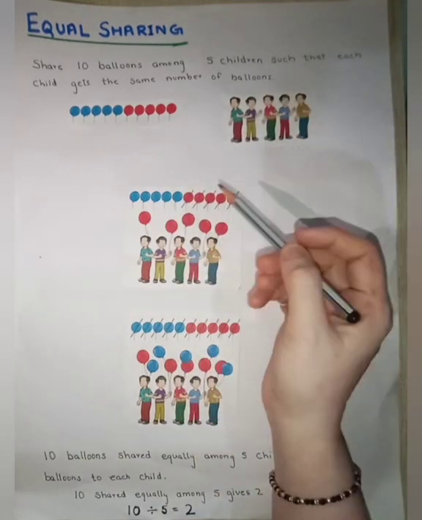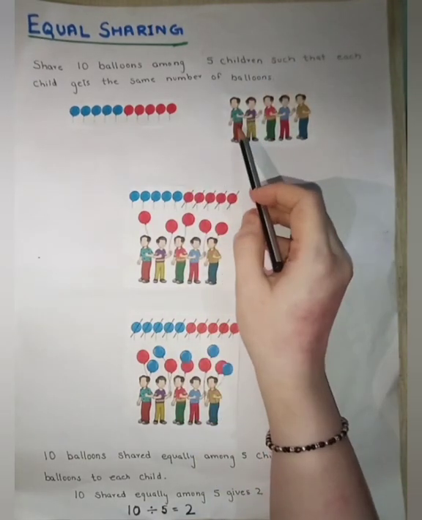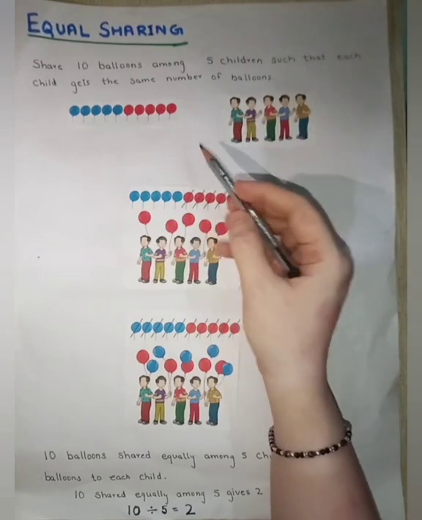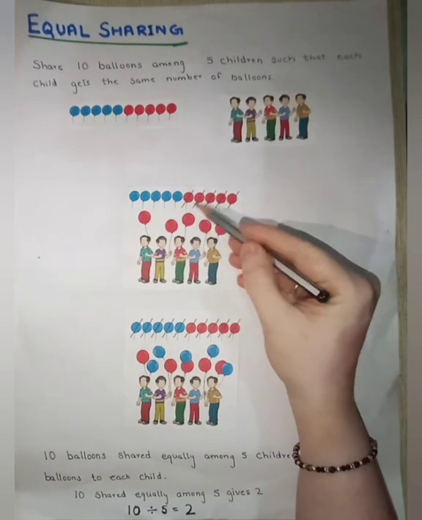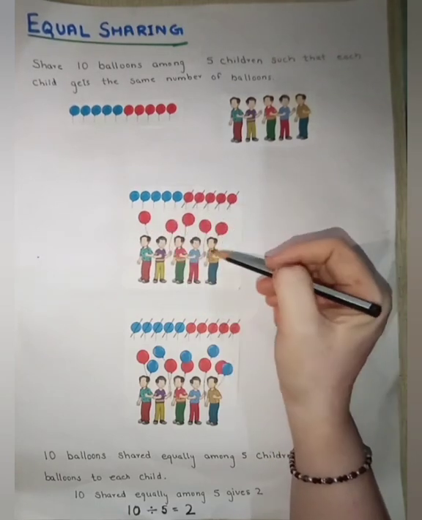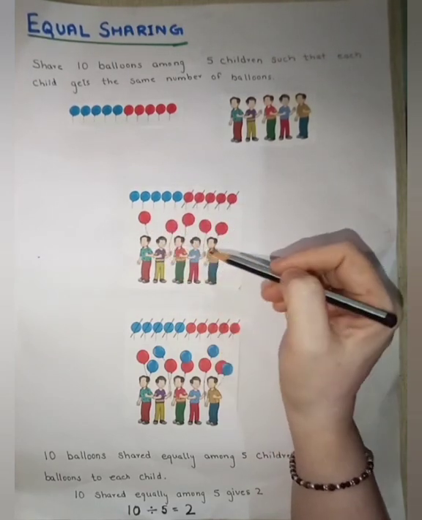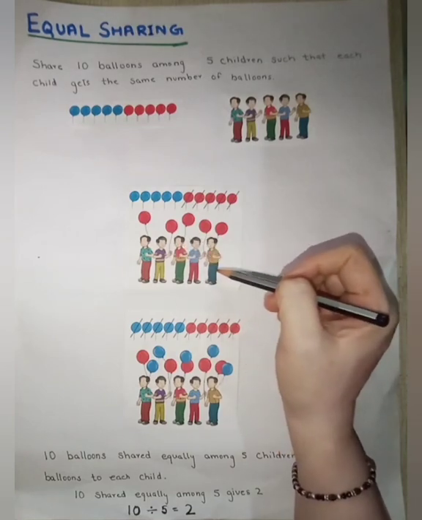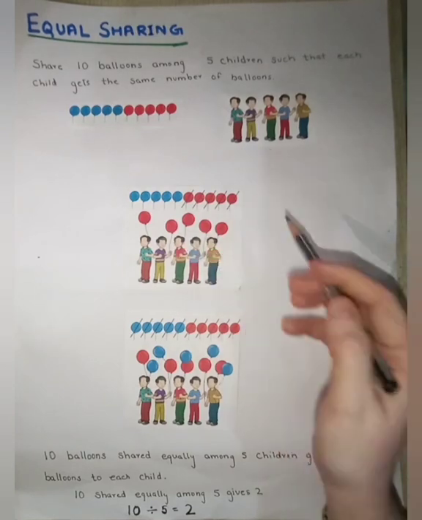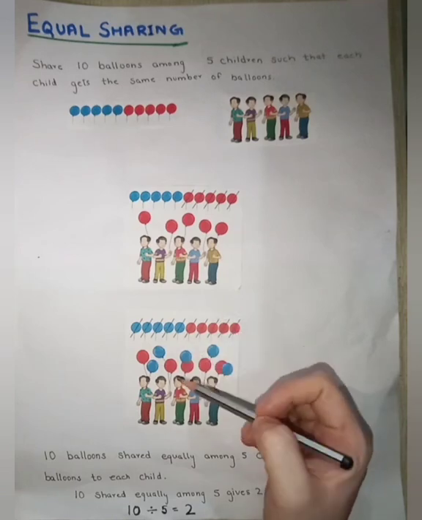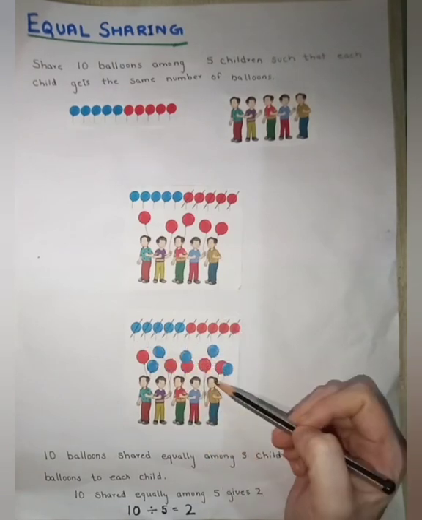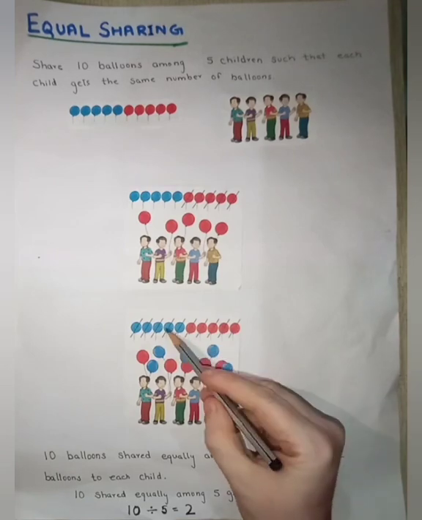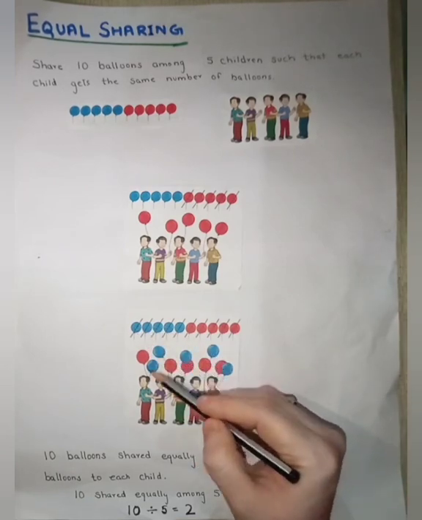So first, we are having 5 children. We will give 5 red balloons to them. 1, 2, 3, 4, 5. Means 1 red balloon we have given to each of the 5 children. Okay, now what we will do? Now we will give 1 blue balloon to them. 1, 2, 3, 4, 5.